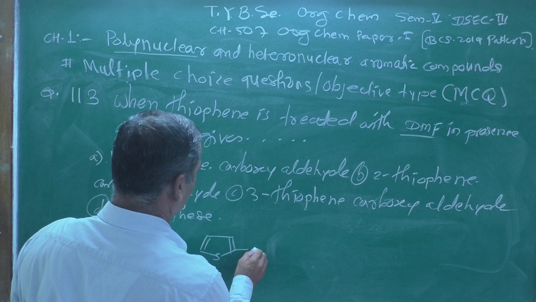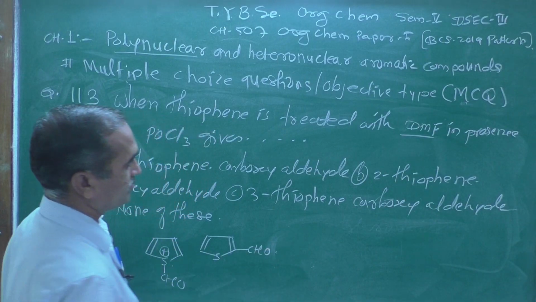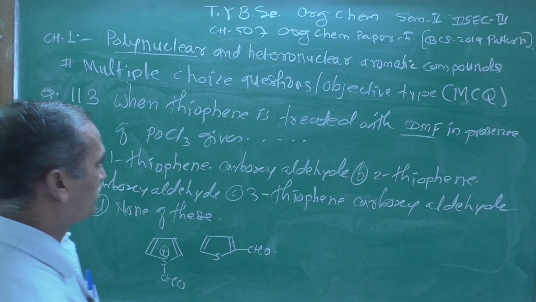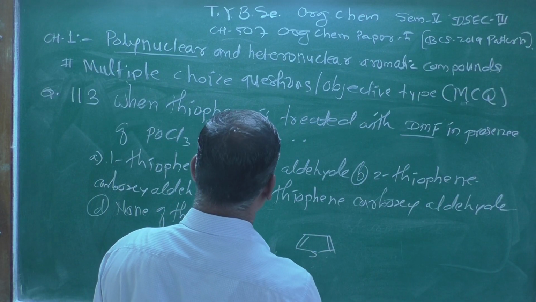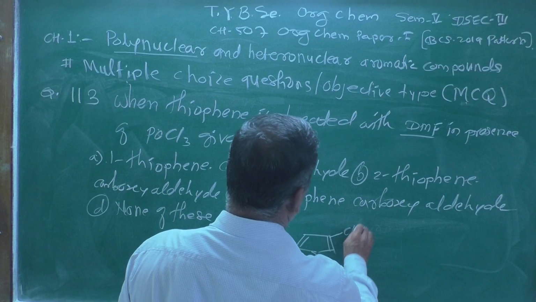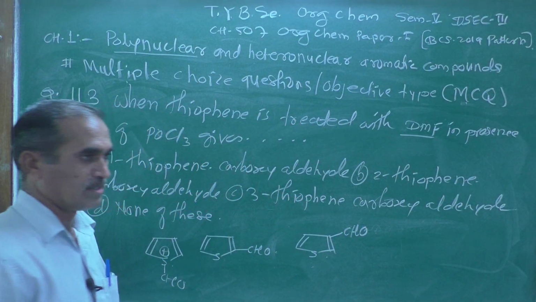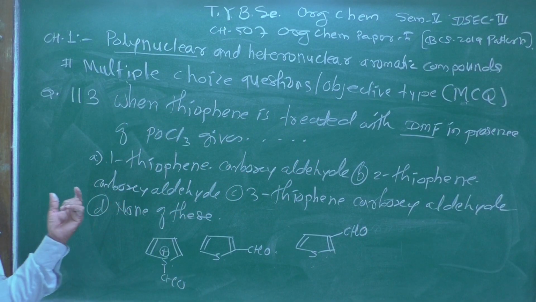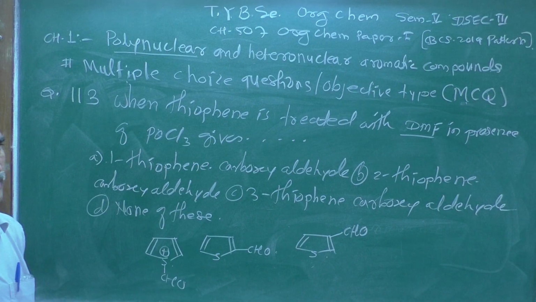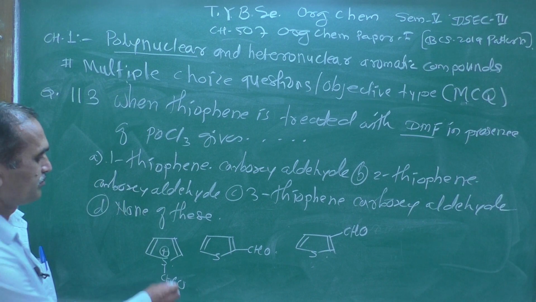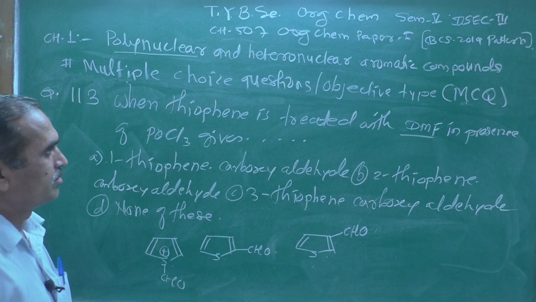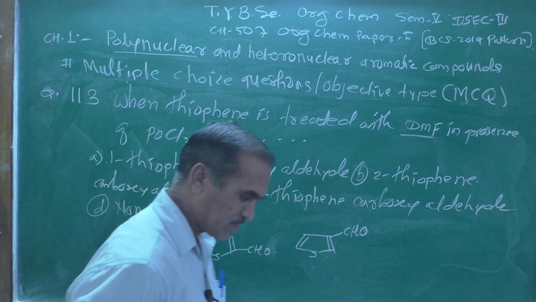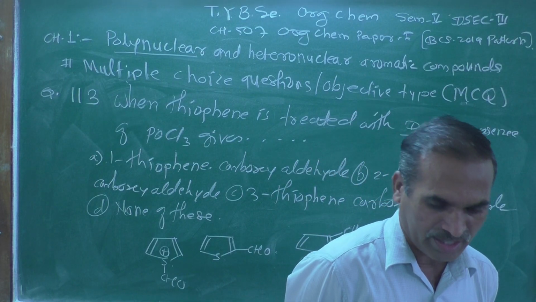Then the third one, thiophene with a CHO group at the 3 position. These are the different structures of the multiple choice question. And remember, this is also an electrophilic substitution reaction.